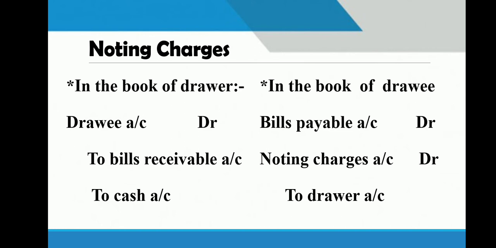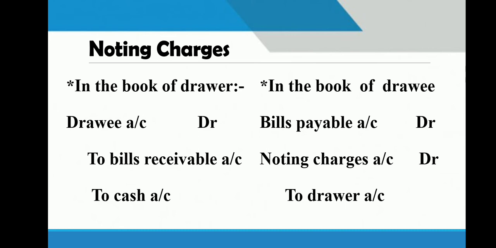Say for example, bills receivable was of 10,000 and noting charges are 100 rupees. So now drawee will be debited with 10,000 100 rupees. 10,000 and 100. In the books of drawee, bills payable account debit to drawer. This is the dishonor entry. And he will write noting charges account debit because it is his expense. It is not expense of drawer. It is the expense of drawee. So noting charges he will debit.